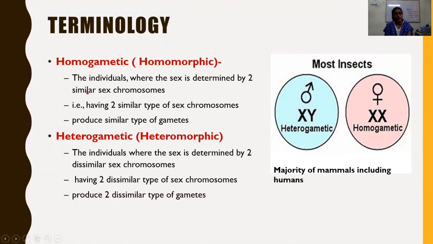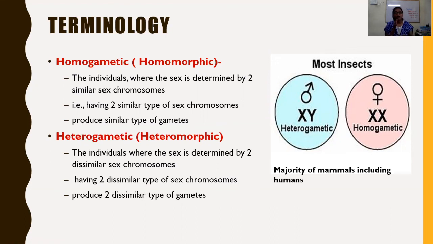Homogametic and heterogametic. What is homogametic? The individuals where the sex is determined by two similar sex chromosomes. Here you see the females with two X chromosomes. By the presence of two similar sex chromosomes, we can determine the sex of this individual is female. Having two similar types of sex chromosomes, they produce similar types of gametes. These are homogametic. They produce all the eggs with X chromosome only.